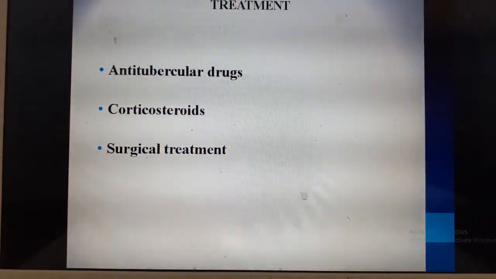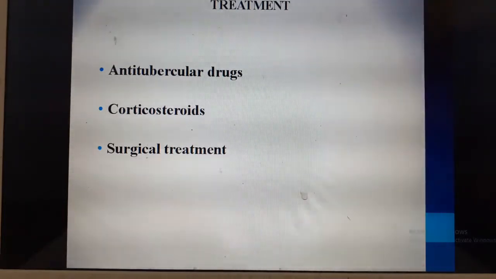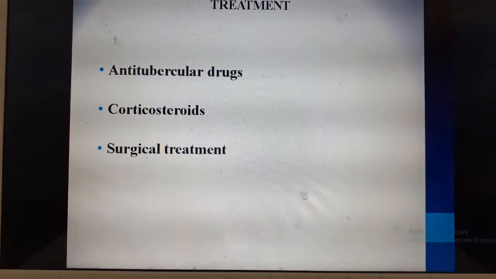The main treatment is anti-tubercular drugs, and rarely they go in for corticosteroids and other treatment. If it is tubercular meningitis, they also administer corticosteroids.